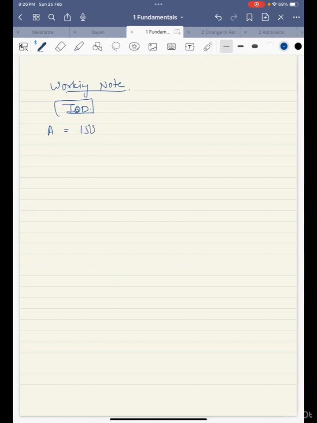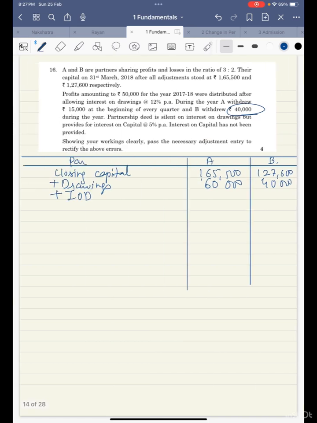So 15,000 every quarter, this is the annual drawings, the rate is 12%. And when the drawings are done in the beginning of every quarter, we are supposed to take 7.5 as the average time period.